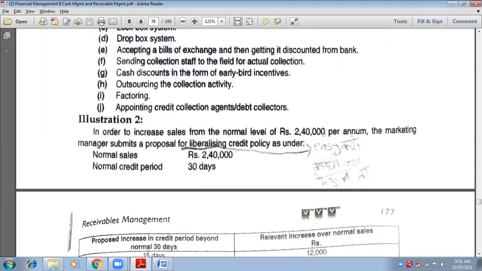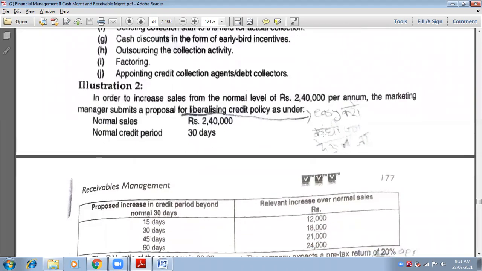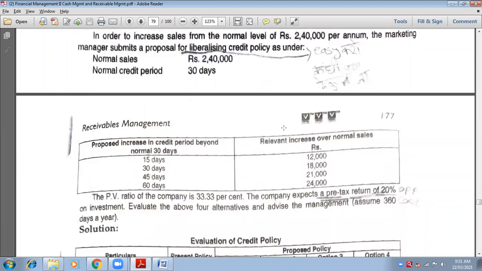Okay, so normal sales is rupees 240. Normal credit period means present policy is 30 days, means 1 month. Now, proposed increase in credit period beyond normal days. Proposed increase in credit period means we are thinking to increase the credit period given to the customers. If they are given only 1 month, then my customers are not delighted. My customers are not happy.